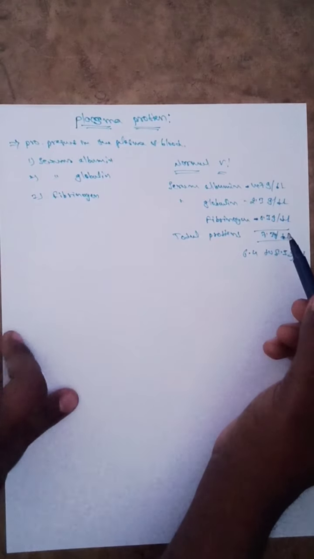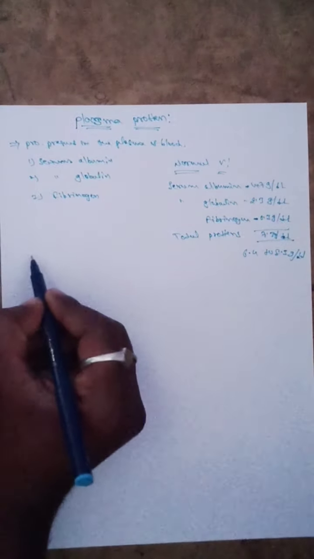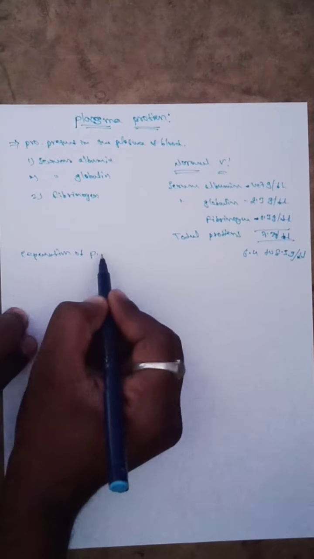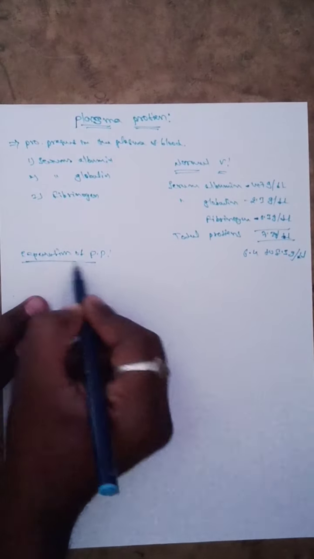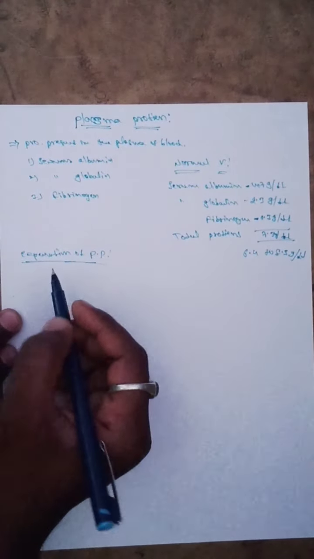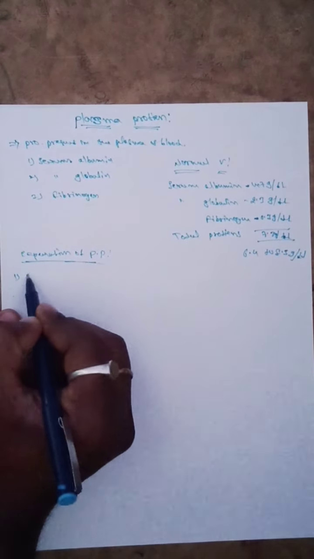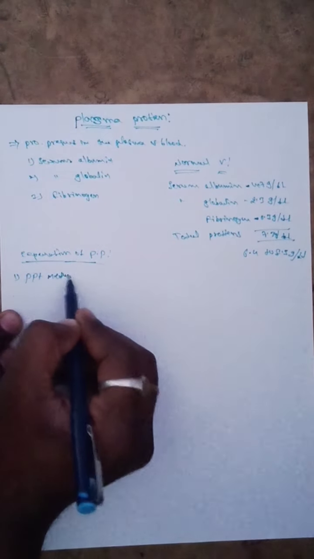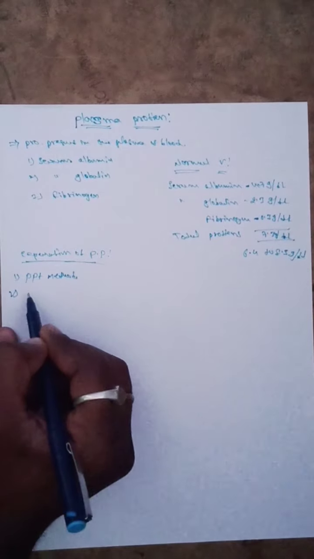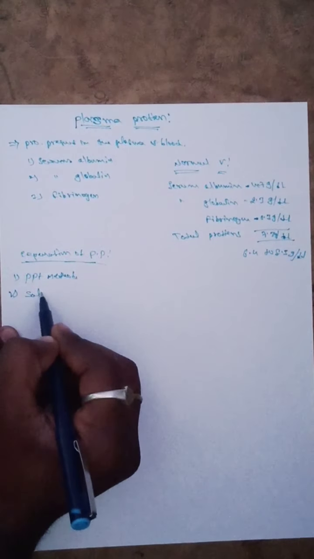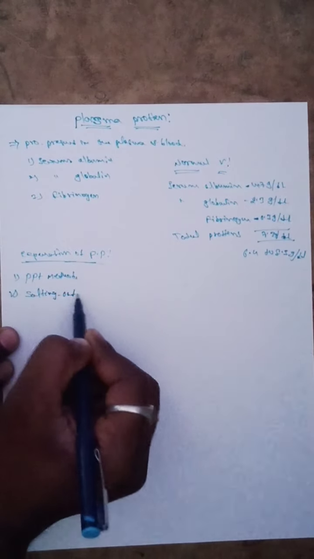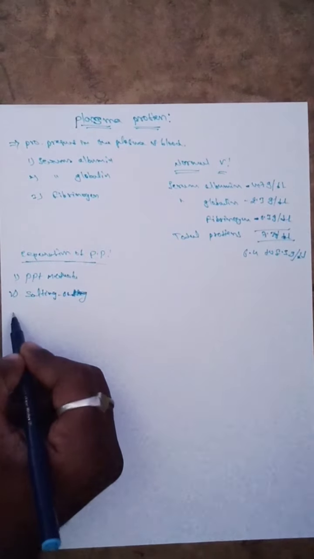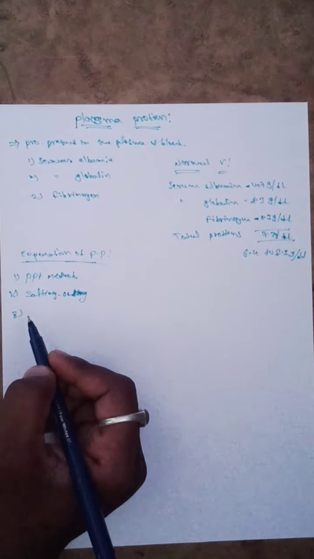So how do we separate the plasma proteins? Separation of plasma proteins is done by different methods. The first method is the precipitation method, and the second one is the salting out method, and the third one is the electrophoretic method.